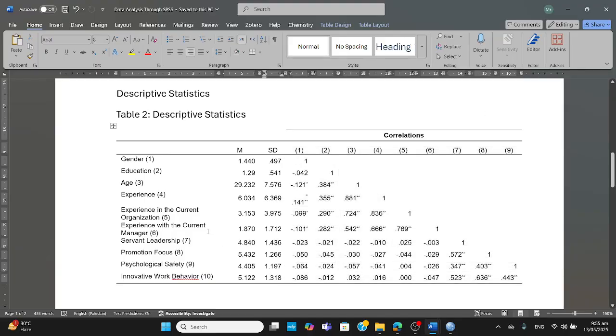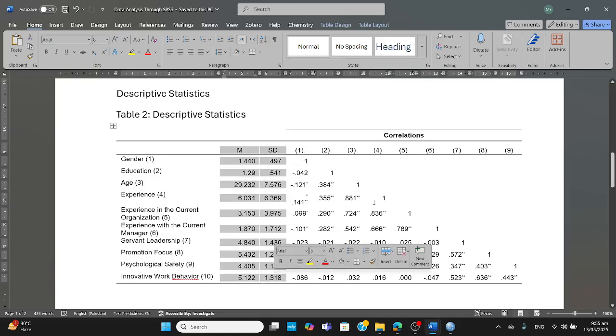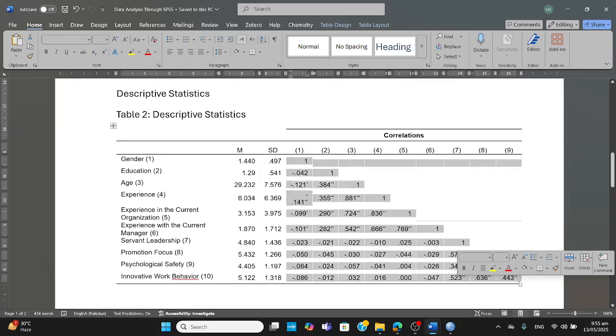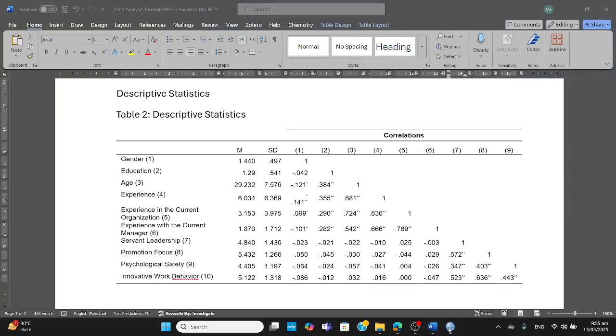Here I've developed the descriptive statistics. It consists of two things: mean and standard deviation, which are given here, and the second thing is the correlation values, which are here. So definitely you need to understand the meaning of correlation values, which we would describe a bit later. But first, we would have a look at how these things can be done through SPSS.